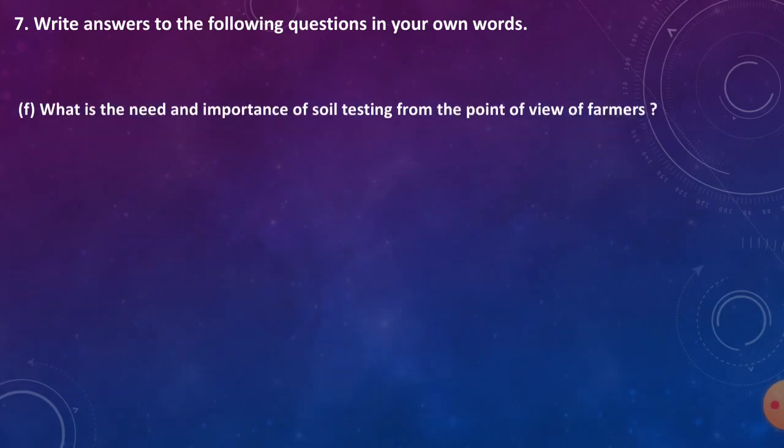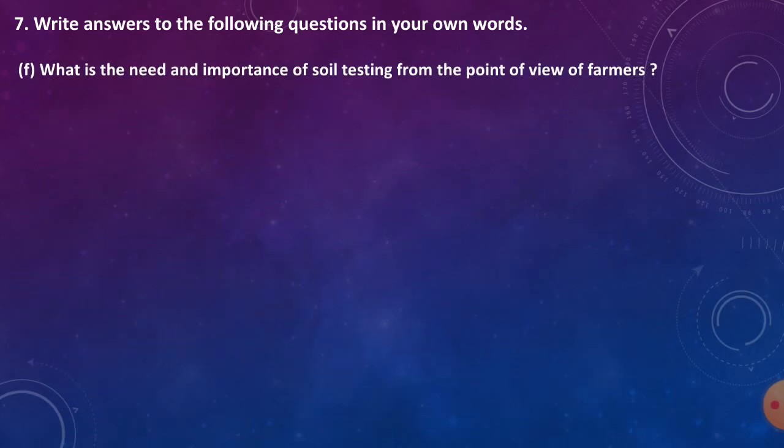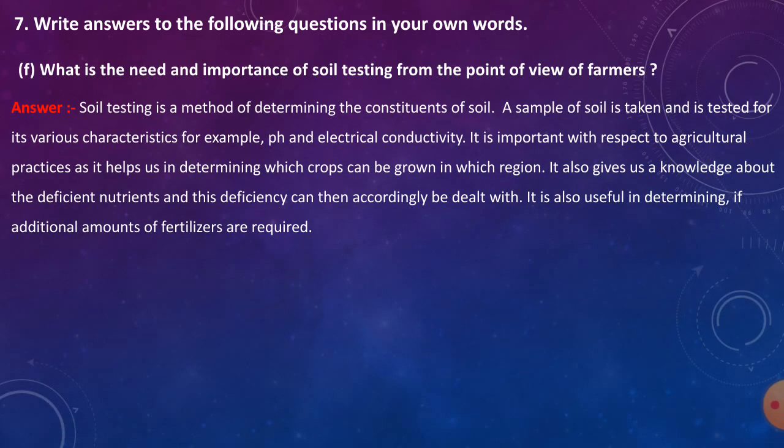F. What is the need and importance of soil testing from the point of view of farmers? Answer. Soil testing is a method of determining the constituents of soil. A sample of soil is taken and is tested for its various characteristics, for example, pH and electrical conductivity. It is important with respect to agricultural practices as it helps us in determining which crops can be grown in which region. It also gives us knowledge about the deficient nutrients, and this deficiency can then accordingly be dealt with. It is also useful in determining if additional amounts of fertilizers are required.